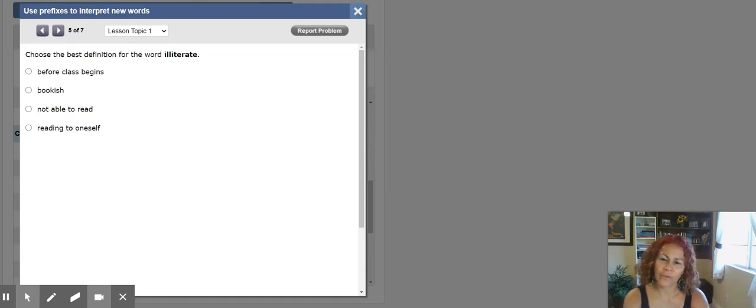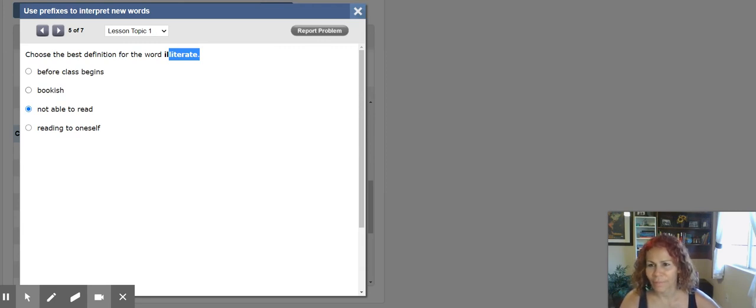Choose the best definition for the word illiterate. All right, so I see here the prefix ill. Ill means not. And then so I have the word literate. A person who is literate can read and can write. So I am literate, I can read and write. But there are people who are illiterate. They cannot read and they cannot write. Okay, let's find out. Not able to read. That's the answer. You see, ill tells me that it means not.